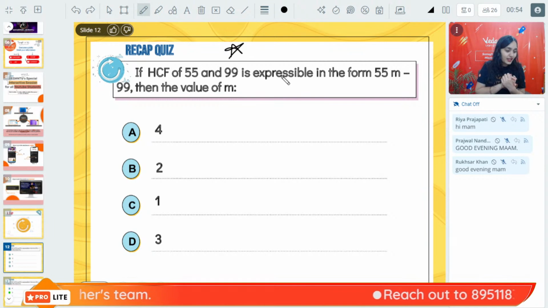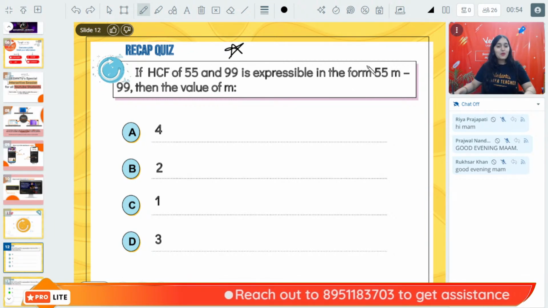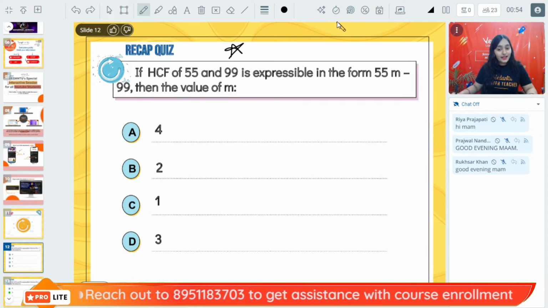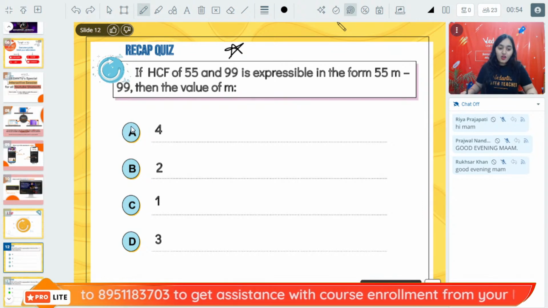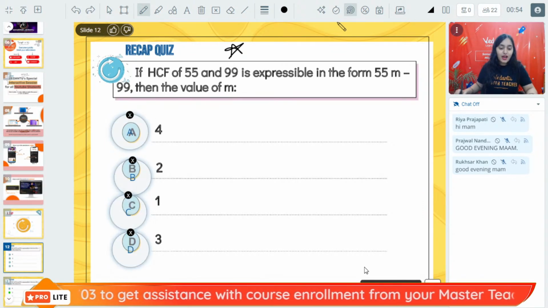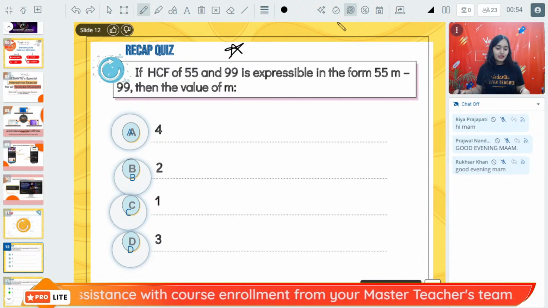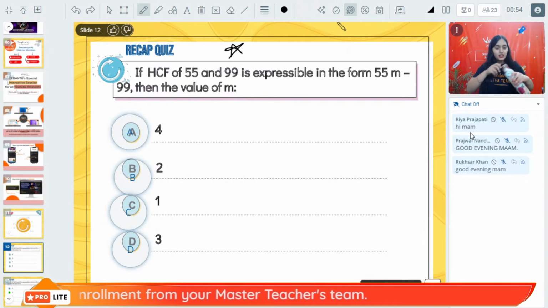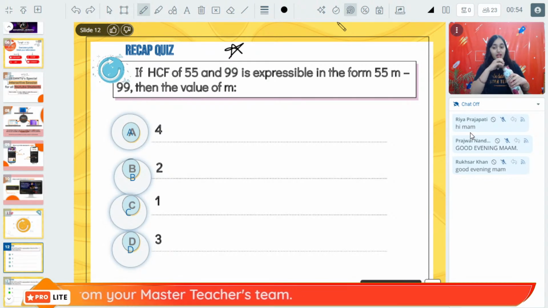So what will be the solution of this question? Now, currently, this question is not in the form of a quiz, so I will have to take a hotspot on this. Let's see your answers.